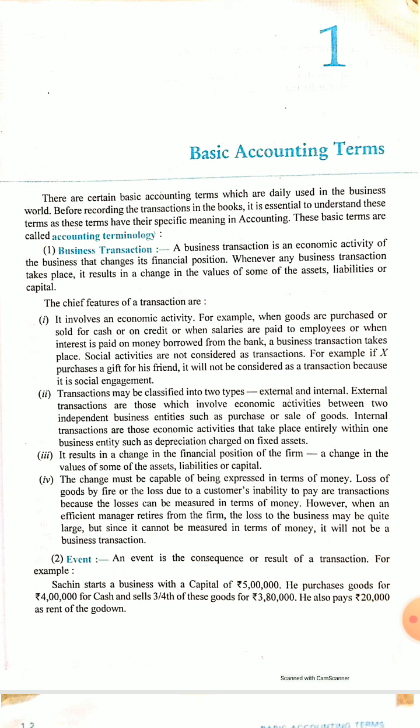Again, the financial position of the firm changes, like if somebody buys goods on cash, then cash decreases and goods stock is increased. So it changes the financial position of the company. Even if goods are purchased on credit, cash will not decrease there, but the creditors total will increase. So there also it is a transaction because it is changing the financial position of a firm.